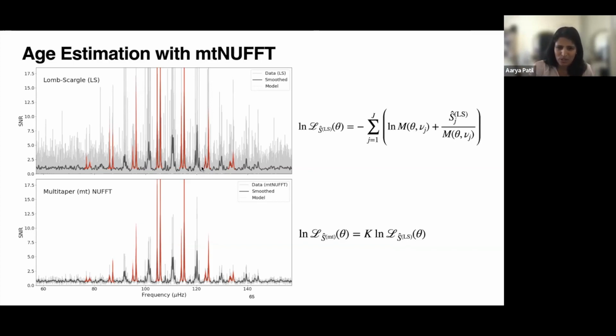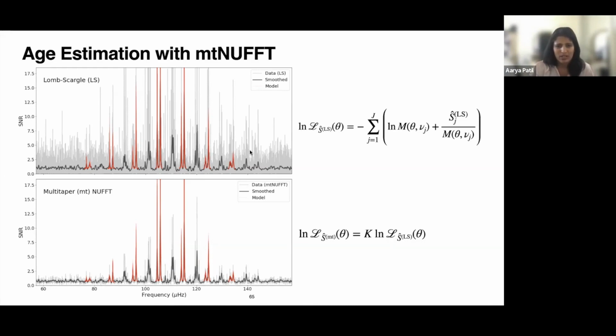PBjam essentially fits for l equals 0 and 2 modes in your spectral estimate. If you use multi-taper in place of the Lomb-Scargle periodogram, you see that the variance has reduced significantly. So the smooth version actually looks quite similar to the multi-taper estimate itself.